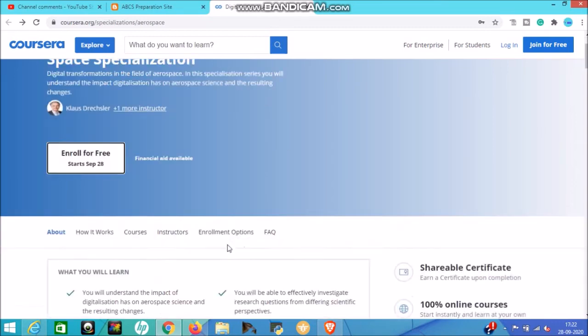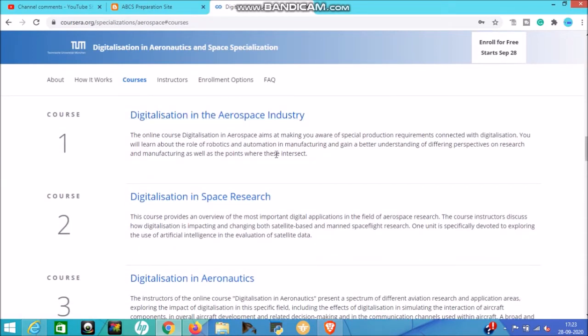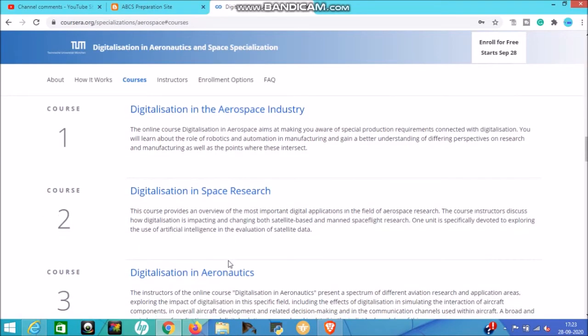And one thing more I will tell you, under the courses there are 3 courses, okay? Then we have to apply separately one by one for all these courses, and I'll give you a sample of the financial aid application, what questions it will ask. First you can go for the first course, then the second, then you have to apply for the third course. That is the protocol of applying. For example, when we apply for the first one, you will get the financial aid approved, but again you have to apply for the second course, and similarly you can apply for the third course. You can fill the same answers for all these 3, so there is no issue about this.